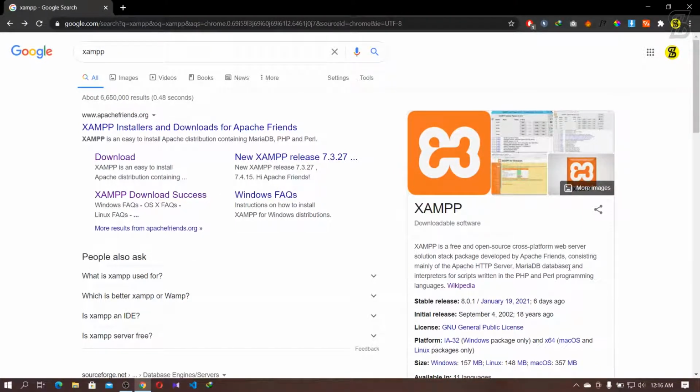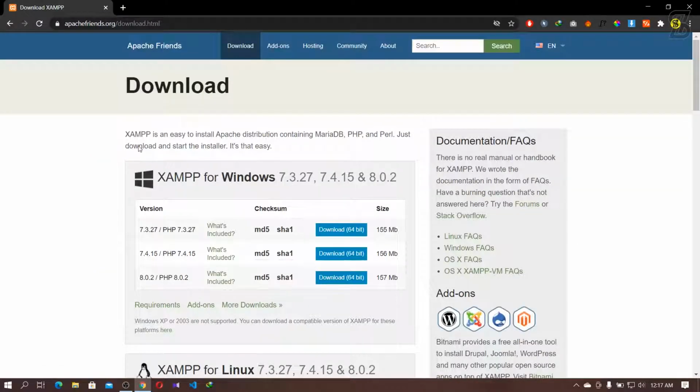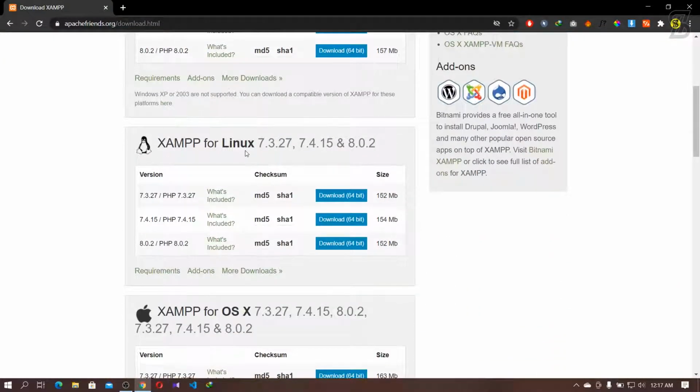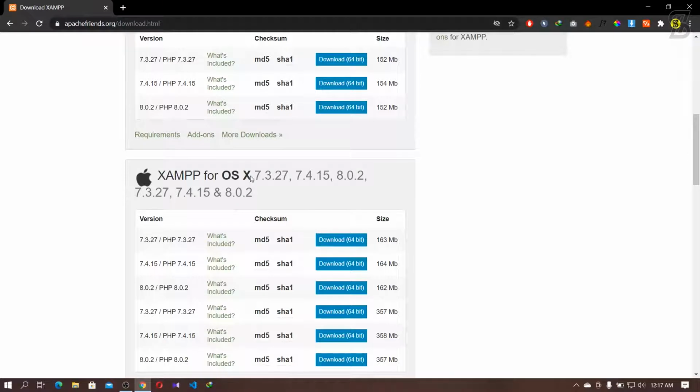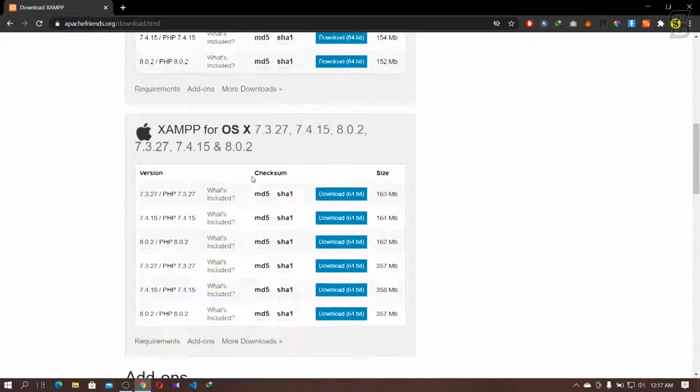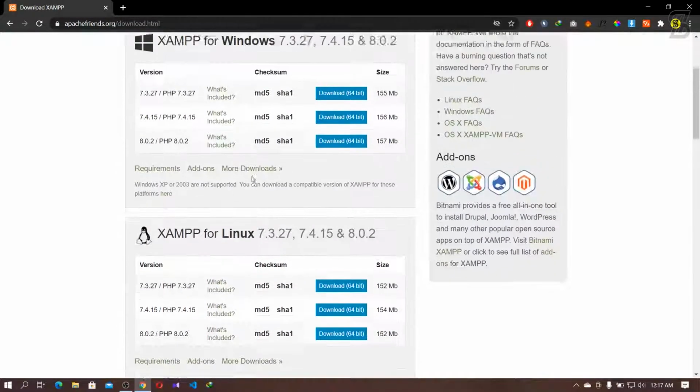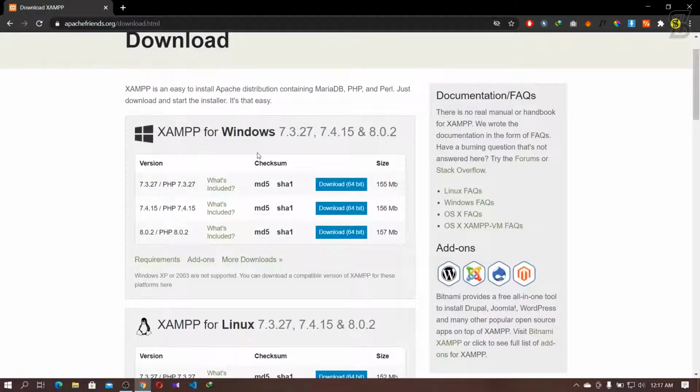For downloading this XAMPP server, simply click here download, and here you find many options for downloading. First one is for Windows, second one is for Linux, and third one is for OS X operating system. So I am a Windows user, so I download the Windows version. Here is the latest version 8.0.2. Simply click here to download.